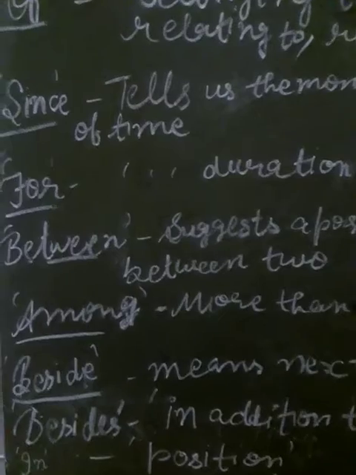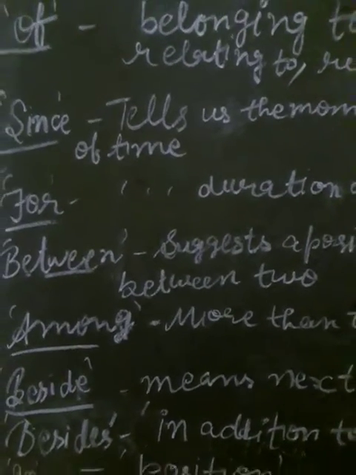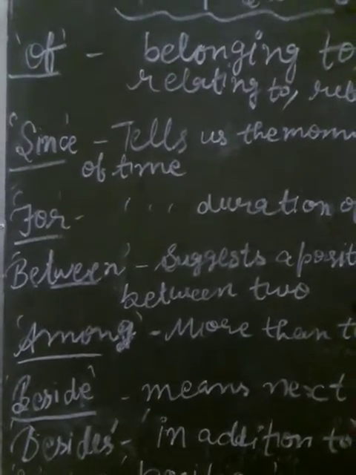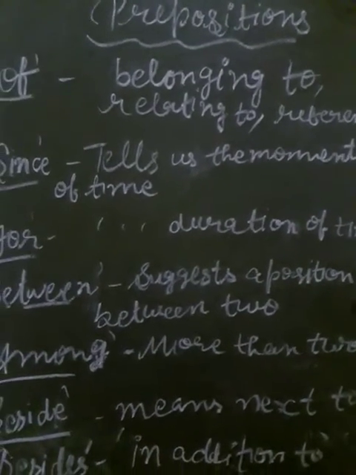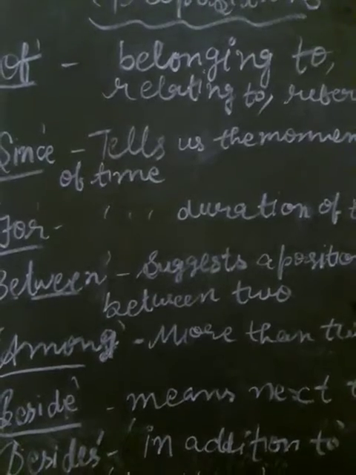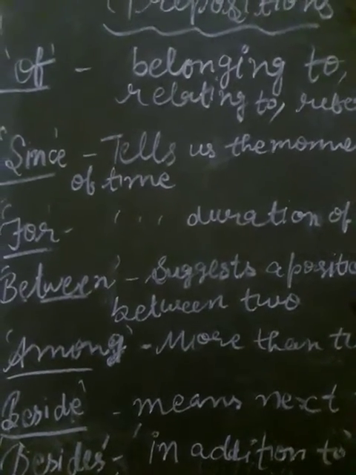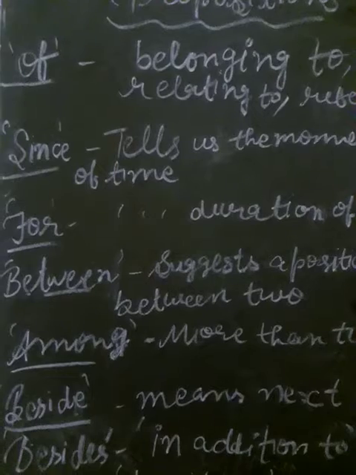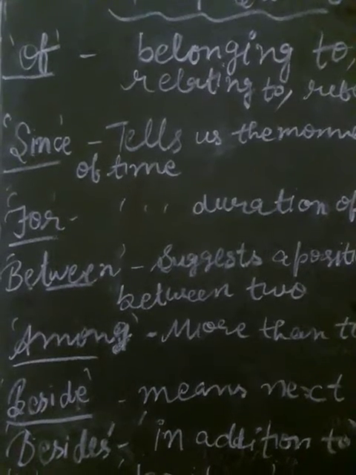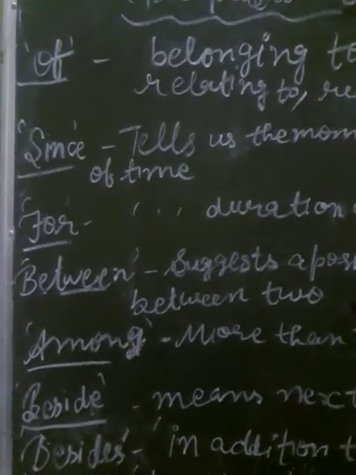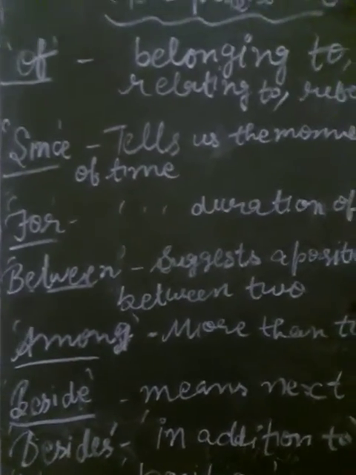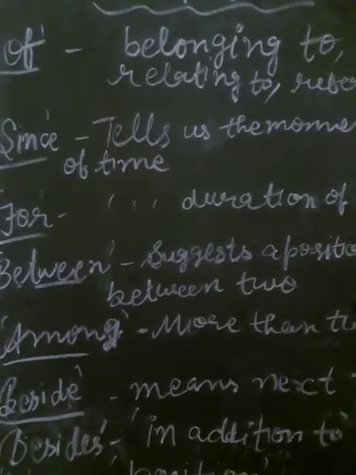And now we will read about beside and besides. So what is the difference between beside and besides? Beside means next to, it is used for near, position के बारे में बताता है. For example, there is a park beside the school.